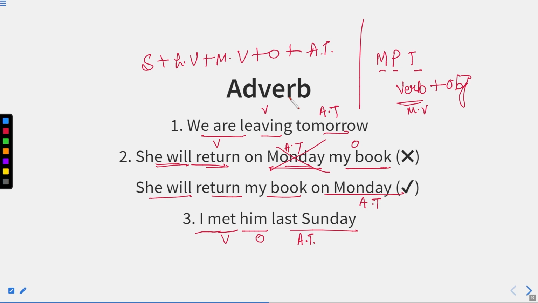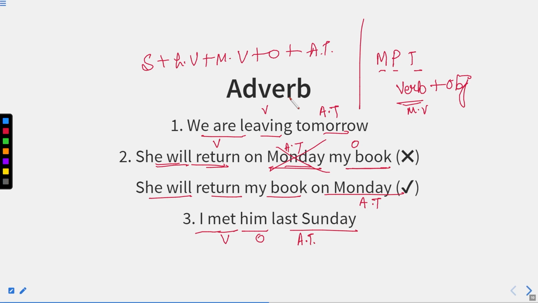In the case of MPT, that is manner, place, time, all these three adverbs come after the verb or the main verb in the sentence. Now, what happens if all these three adverbs come together in a sentence? For example, we have a sentence in which there is an adverb of manner, an adverb of place as well, and an adverb of time as well.